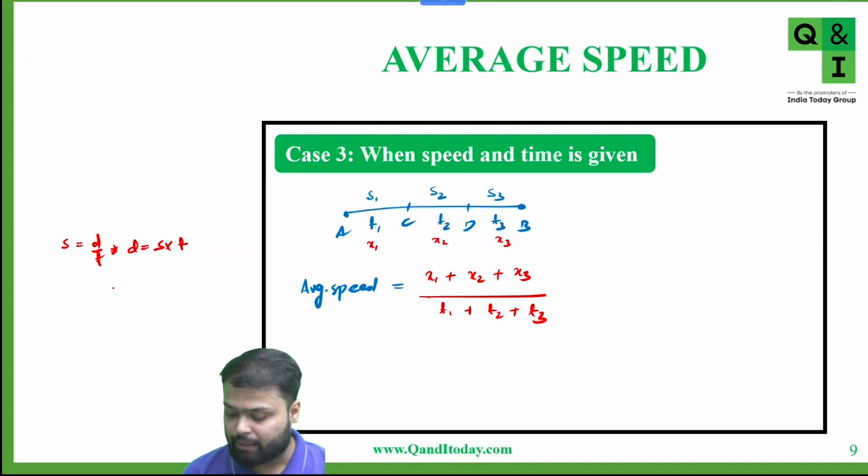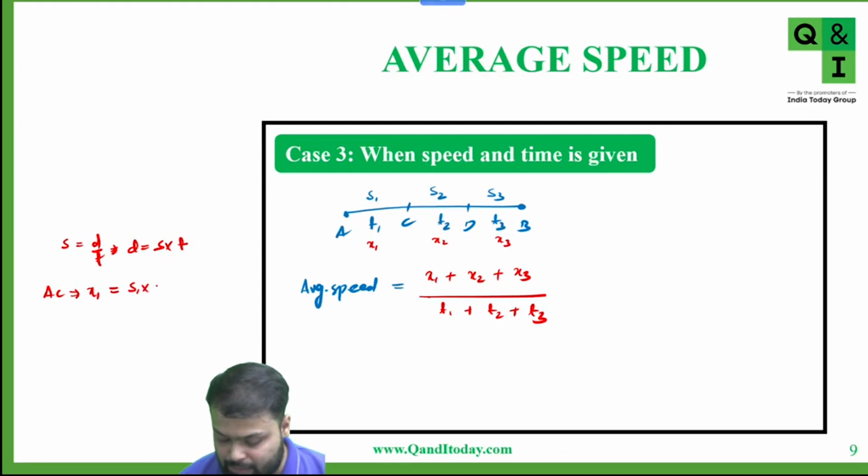Very good. So from A to C distance is x1, speed is s1, time is t1. Similarly, from C to D distance is x2, speed is s2 and time is t2. And from D to B distance is x3, speed is s3 and time is t3.